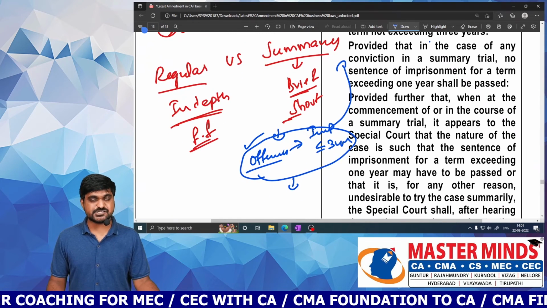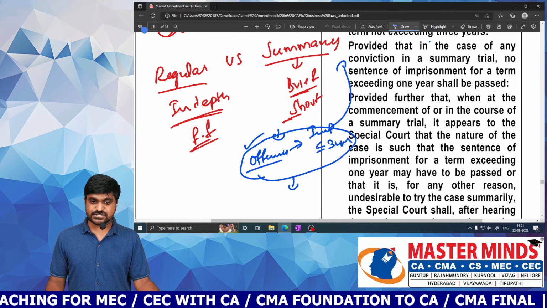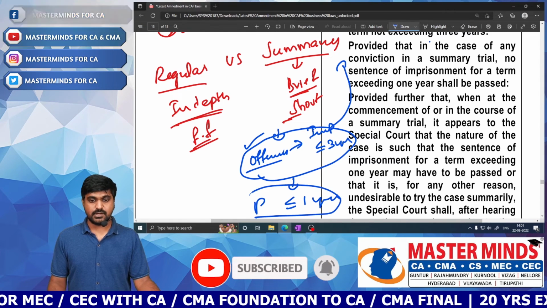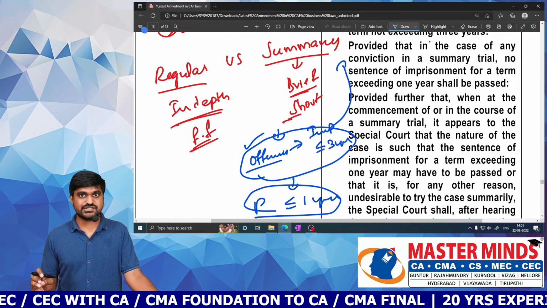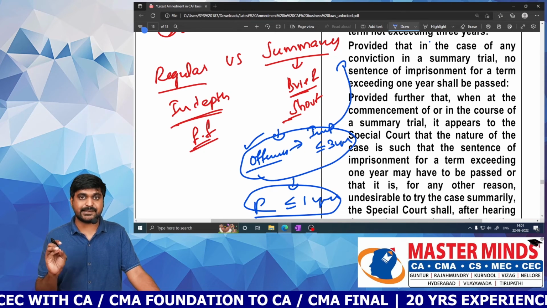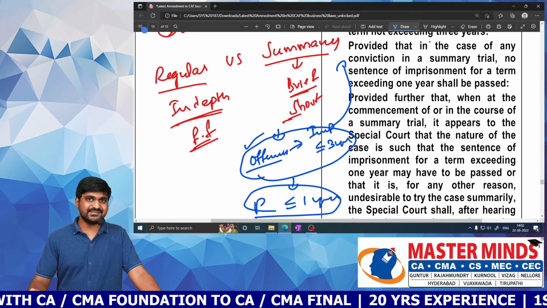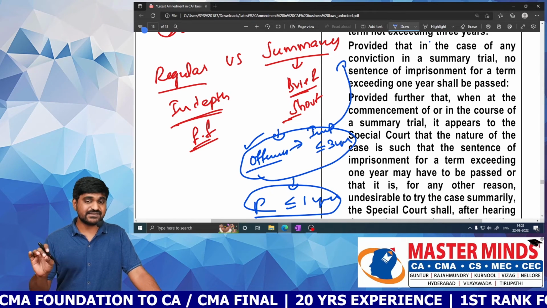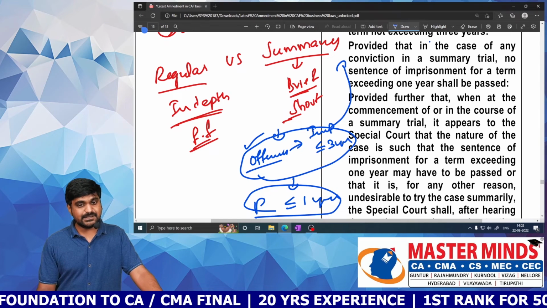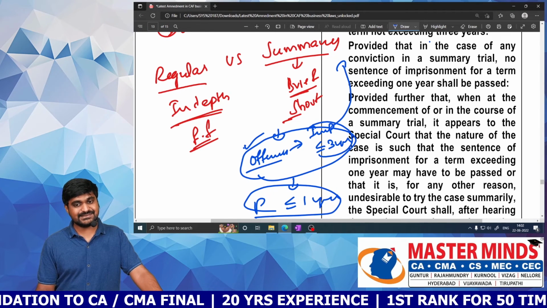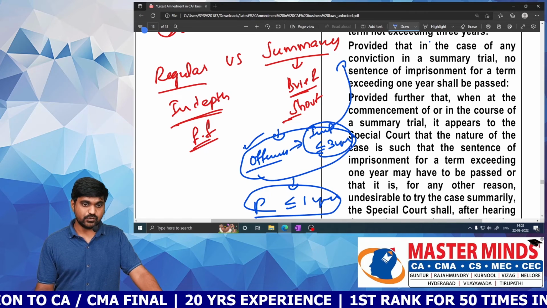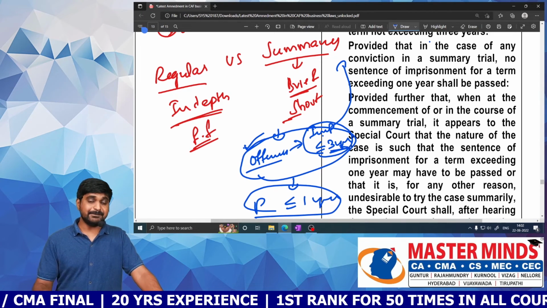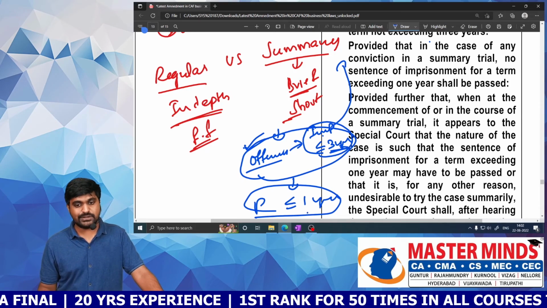Any punishment under summary trial must not exceed 1 year. That is, the punishment must be up to 1 year only. These are the two conditions which we need to remember for summary trials. But for regular trials, you can go for anything, for any time. For summary trial, the imprisonment period must be less than 3 years. So you can go for offenses where the imprisonment term is less than or equal to 3 years, and the maximum punishment allowable is only 1 year.